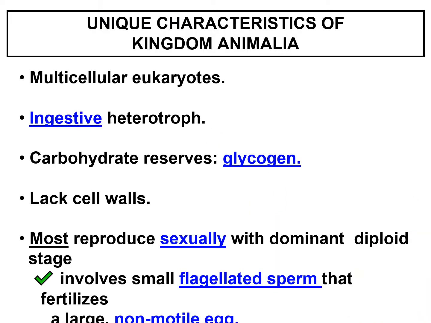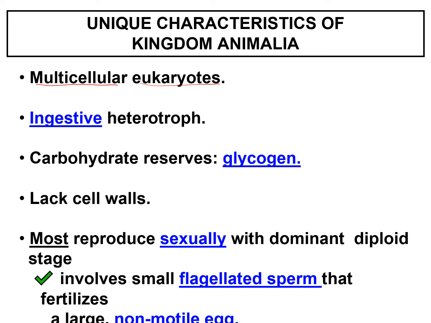All those organisms that fall under kingdom Animalia are all eukaryotes, multicellular eukaryotes. All animals under kingdom Animalia are ingestive heterotrophs. So, organisms under kingdom Animalia cannot produce their own food, and they have to ingest the food in order for the food to be digested in the body.